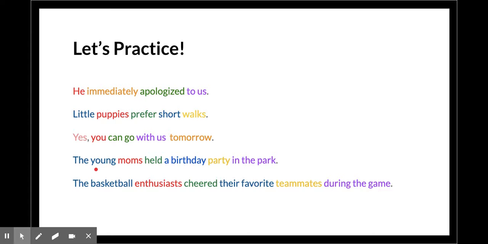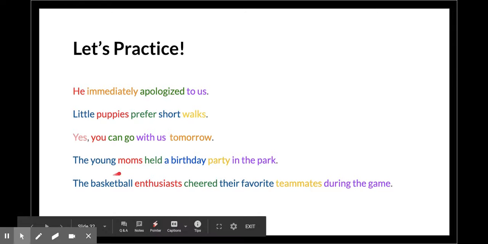The young moms held a birthday party in the park. Moms is the subject or noun. What did the moms do? Held. What did they hold? Birthday party. Party is the direct object receiving the action from held. What kind of moms are these? The young.